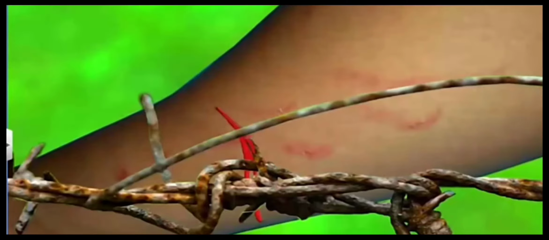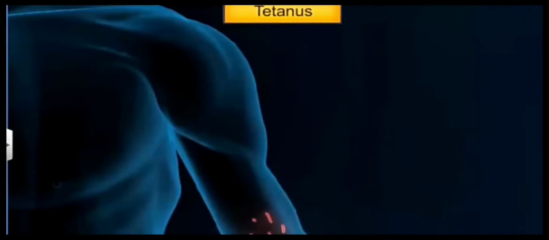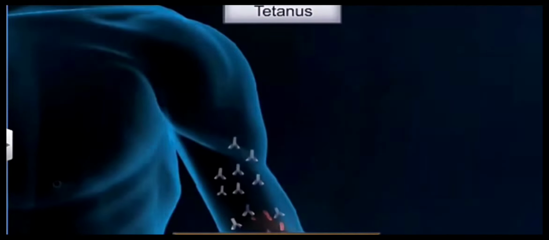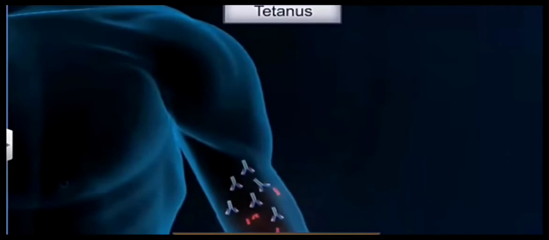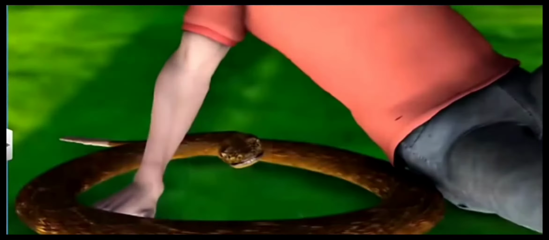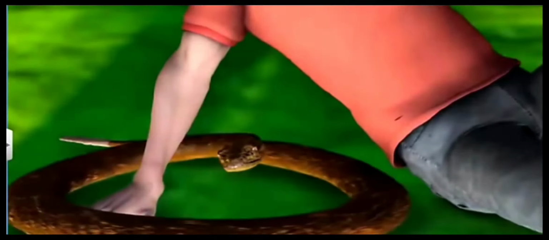But in passive immunization, our body is not able to produce that particular antibody against that antigen. For example, in case of tetanus, a prepared form of antibodies has to be injected in the body, called anti-tetanus serum, ATS, and they combat that disease.